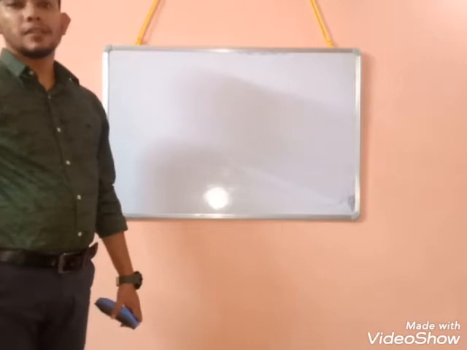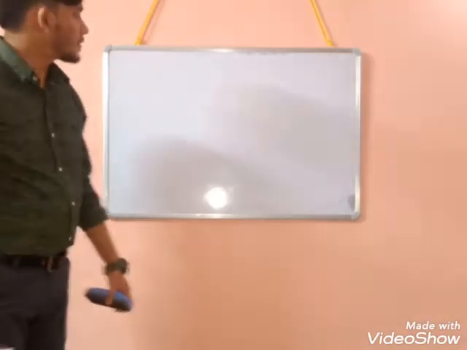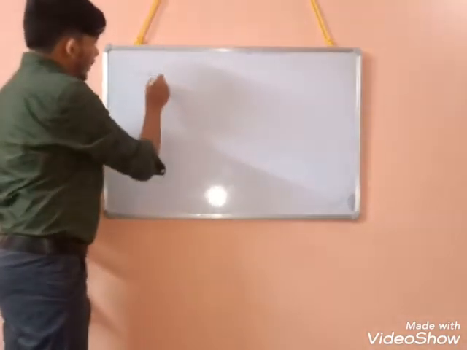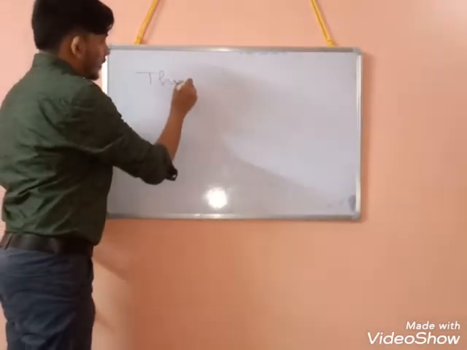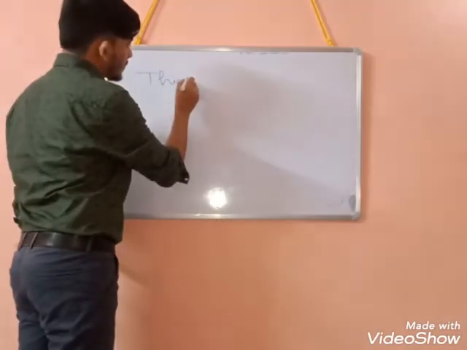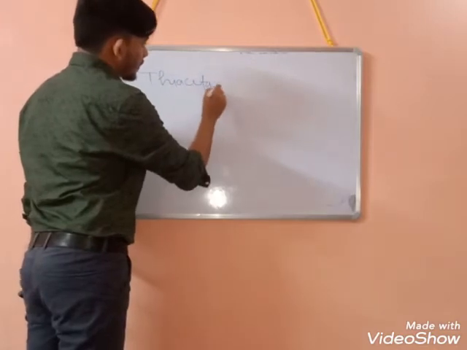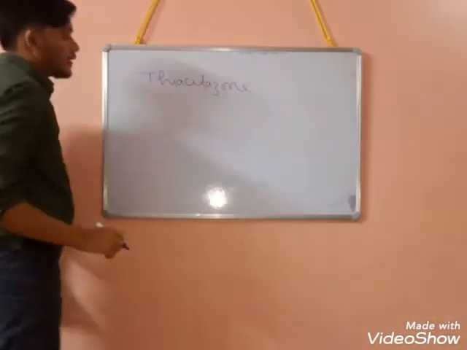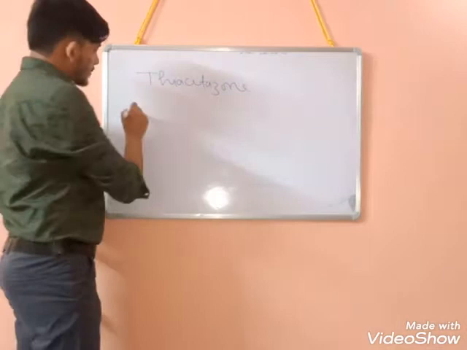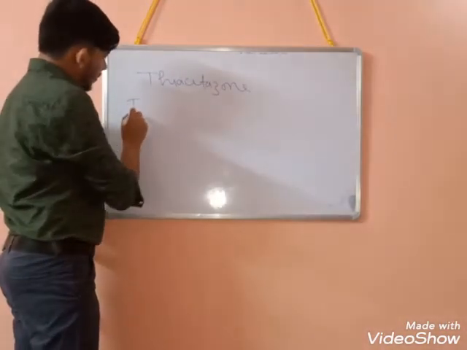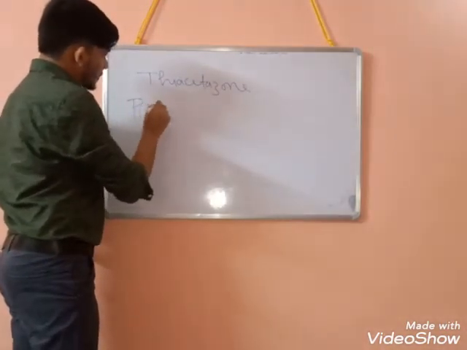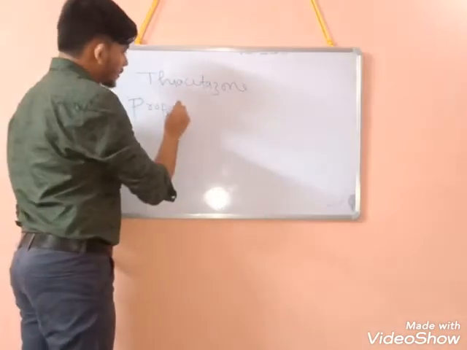Today we will continue with the anti-tubercular drugs. We will study thiacetazone, which is a type of anti-tubercular drug. First we will see its properties. So what are the properties?